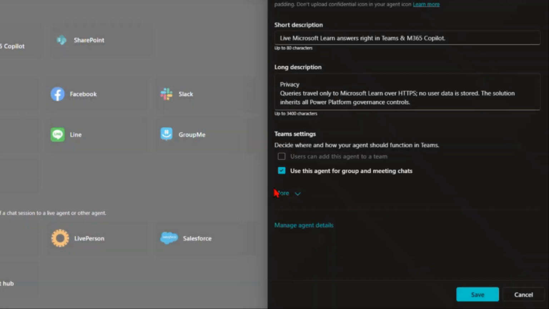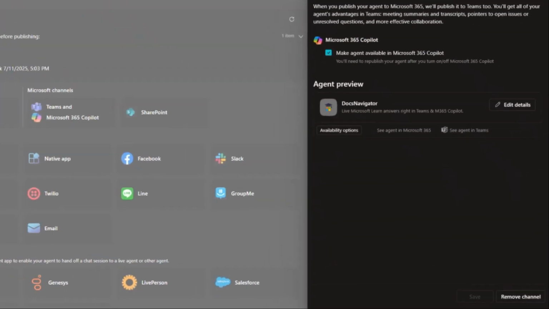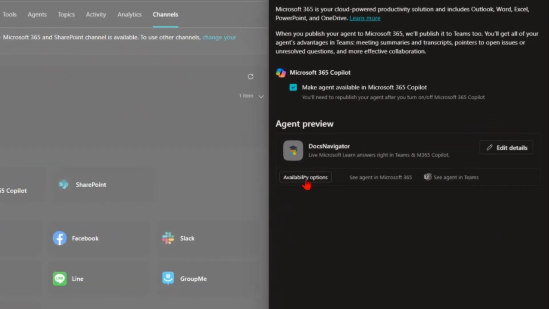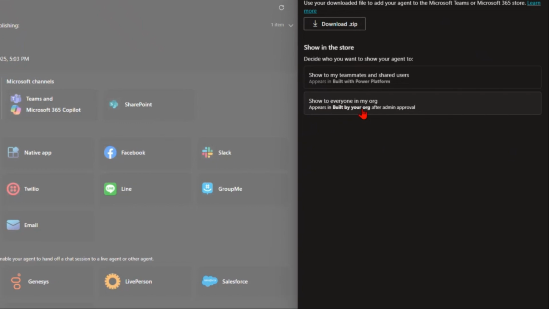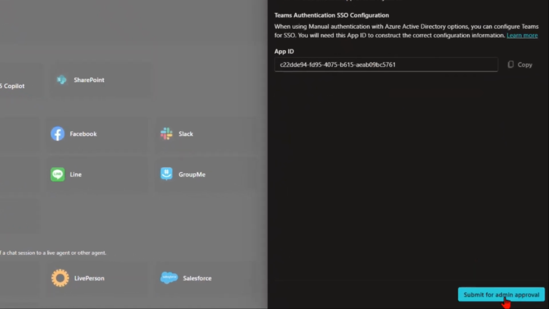I'm going to hit yes, check mark this, hit yes. I'm going to click save. Just want to be able to let everyone use this agent. Click on availability options and I can click on show to everyone in my organization. And I'm going to submit this for admin approval.